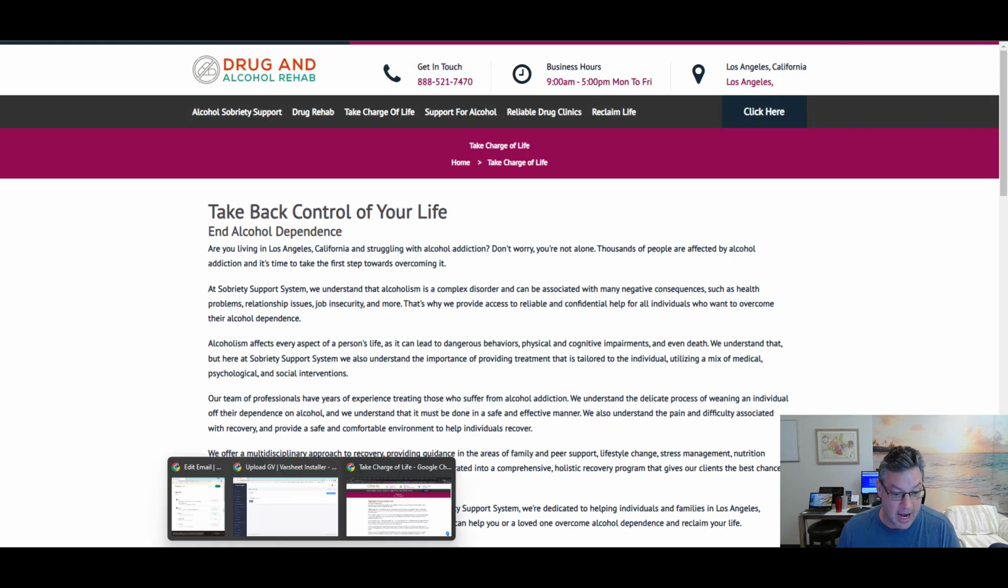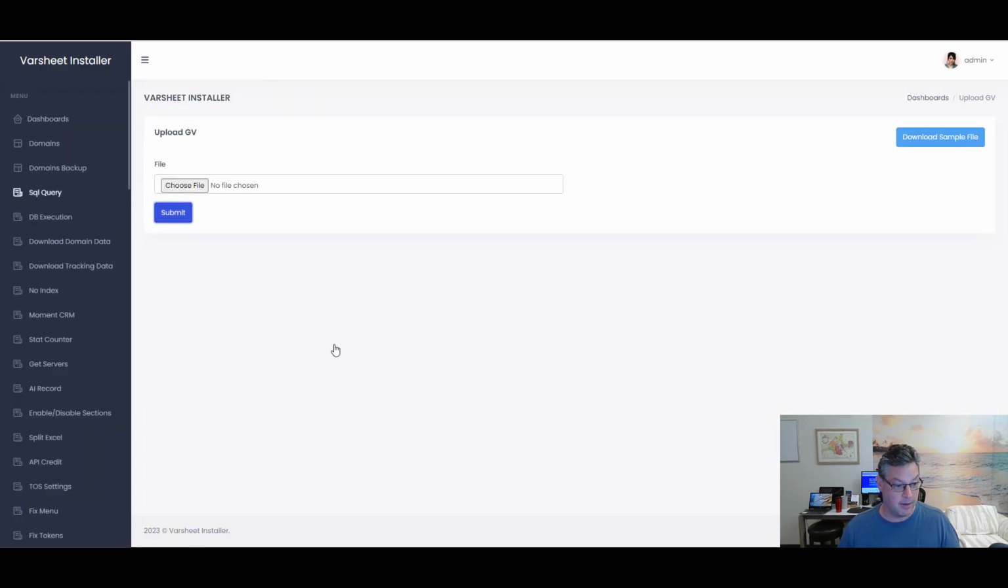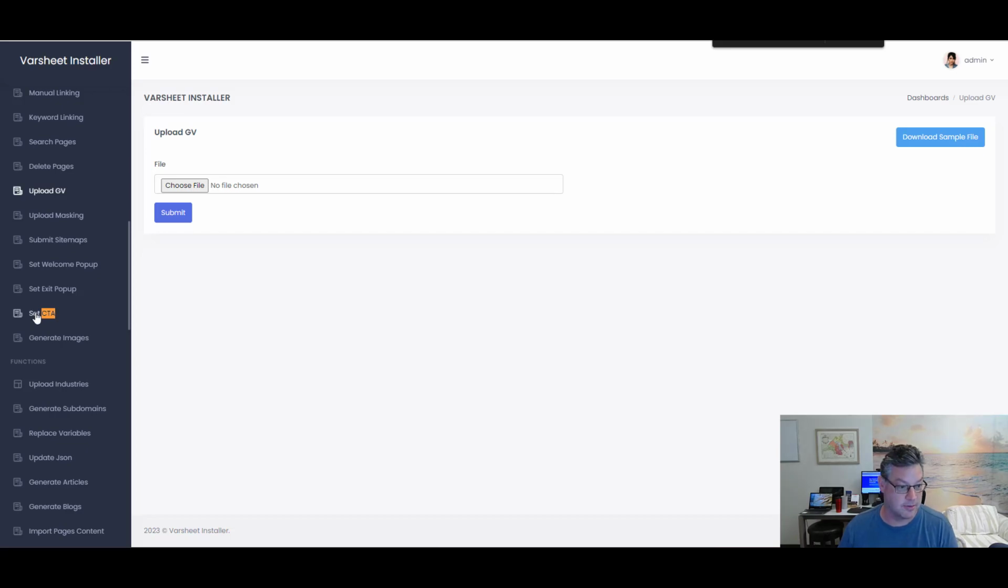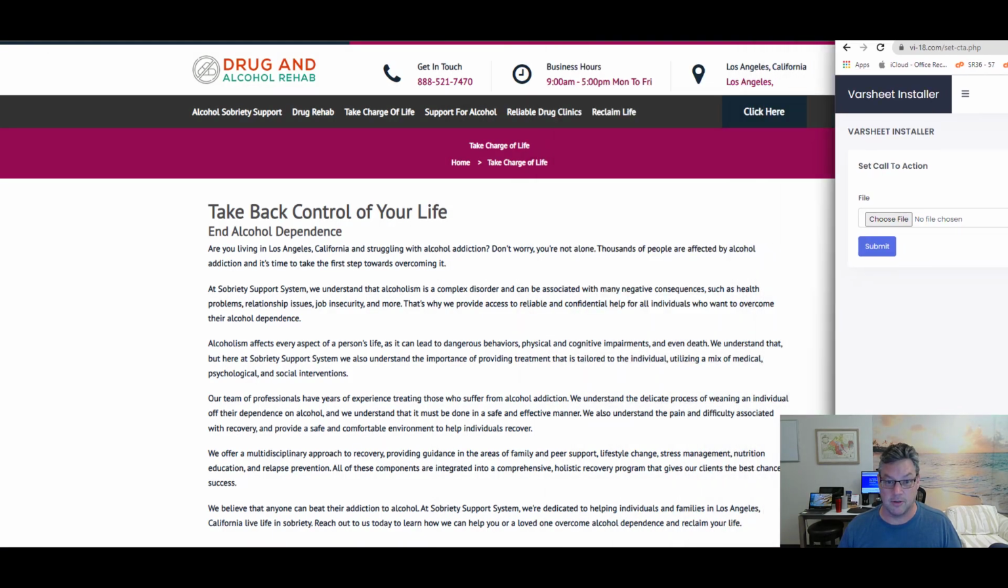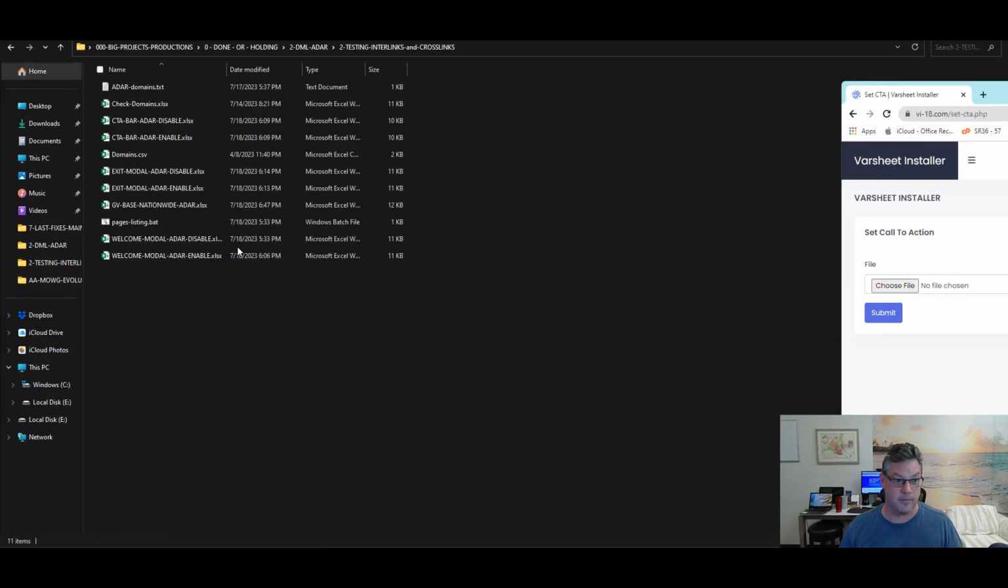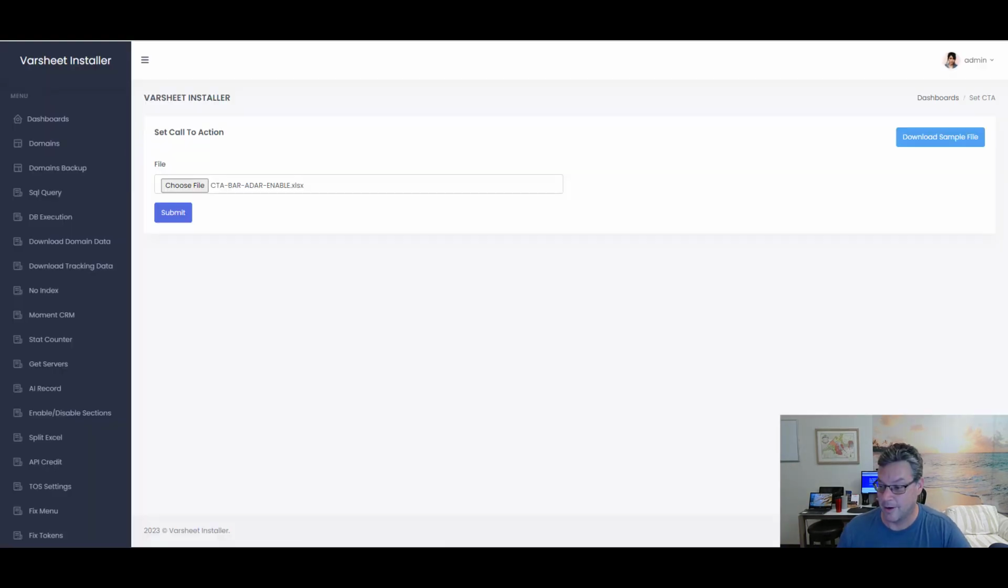So ready? I'm going to do that. I'm going to come up here and let me see. Let me find CTA. Got a lot of tools. Set CTA. Okay. And I am going to do that with the CTA bar. I could disable or enable. I'm going to go ahead and enable for these websites. Okay, so here we go.